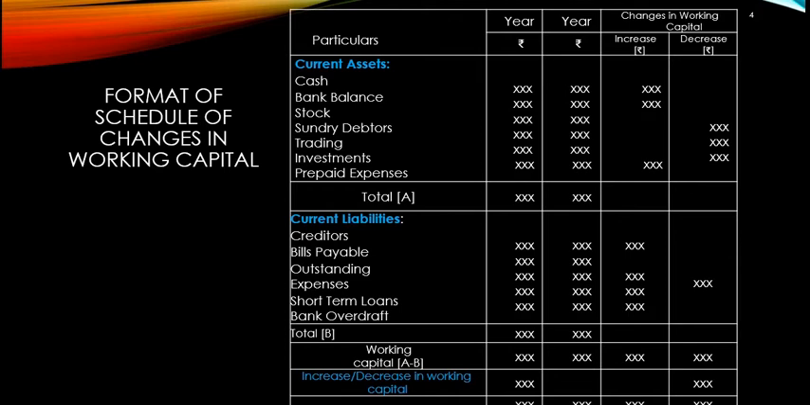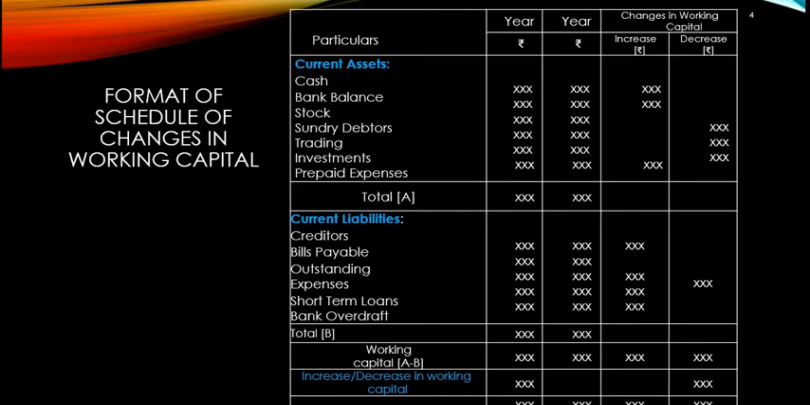For example, in current assets we have cash, bank balance, stock, sundry debtors, trading investments, prepaid expenses. So you need to compare the values of one year to the other, like the previous year. Whether it is increased or decreased, you need to decide and put the values over there. Then you need to add them all. You will get total A.